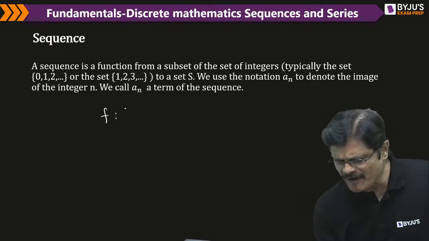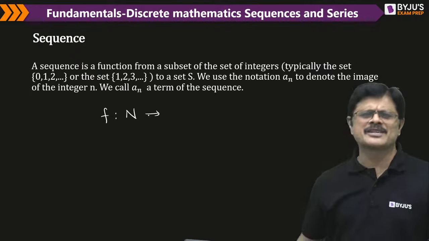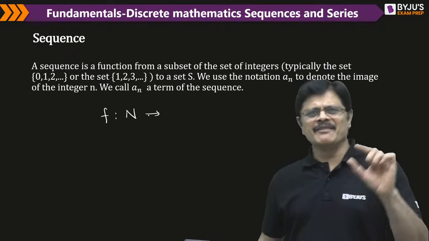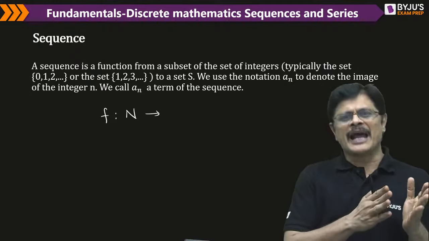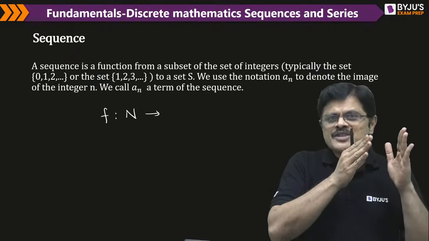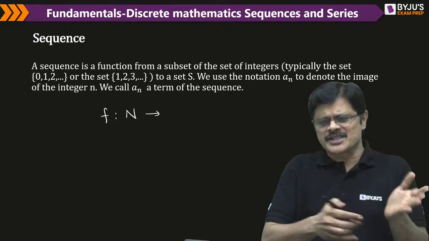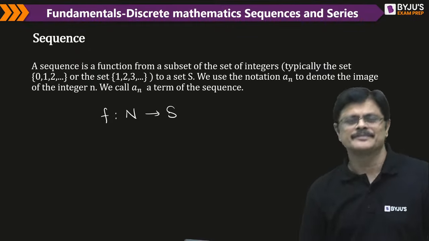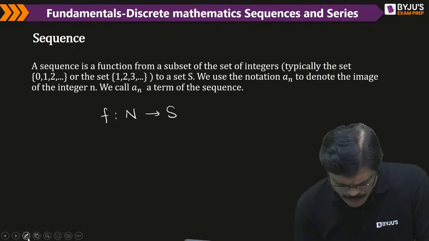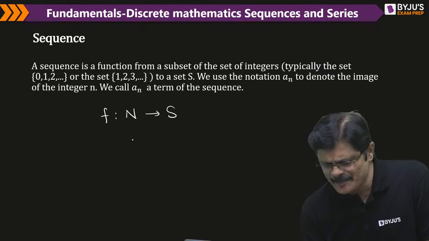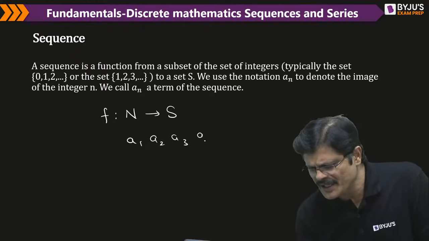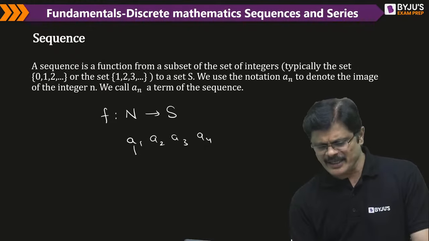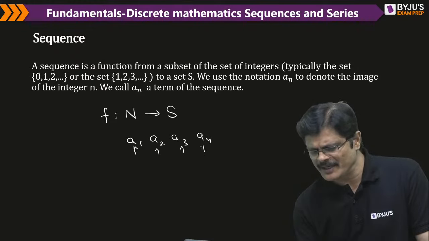Mathematically, it is like a function from the natural number system, or sometimes the whole number system, if you want to call it the 0th element, first element, like that. You can have a mapping from the 0th or natural number system to whatever set of elements. Suppose my elements are A1, A2, A3, A4. I am calling them first element, second element, third element, fourth element.